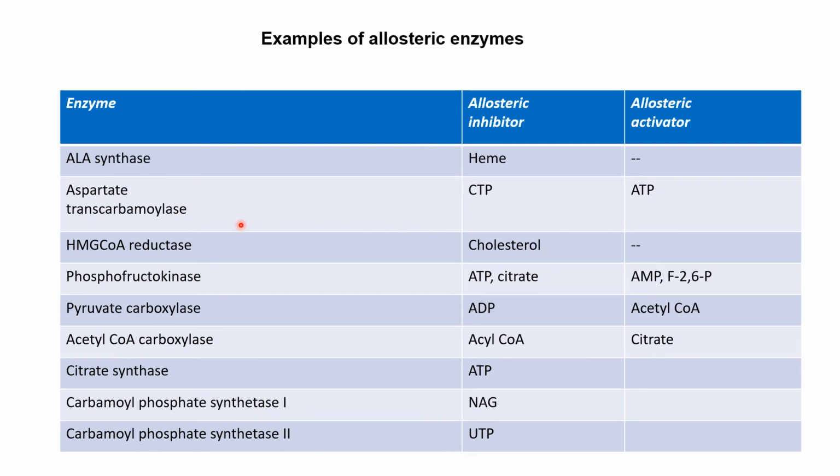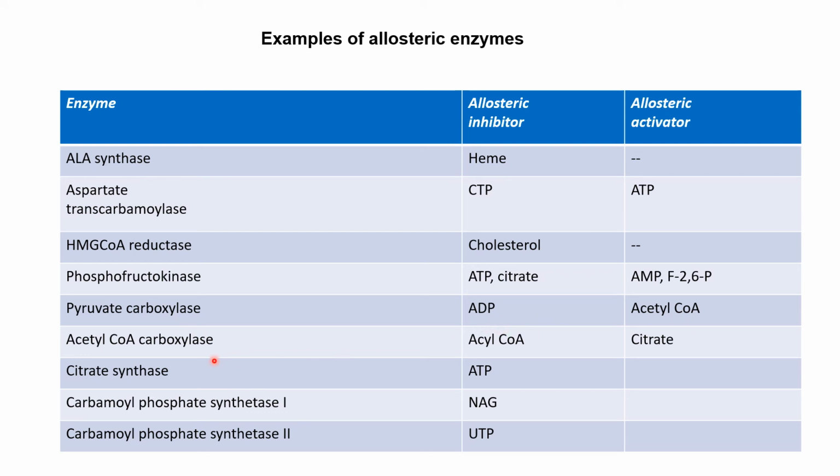Now these are the examples of allosteric enzymes. ALA synthase, allosteric inhibitor is heme. Aspartate transcarbamylase, allosteric inhibitor is CTP, activator is ATP. HMG-CoA reductase, inhibitor is cholesterol. Phosphofructokinase, ATP and citrate as inhibitors, AMP and fructose 2,6-bisphosphate are activators. Pyruvate carboxylase, ADP is inhibitor.